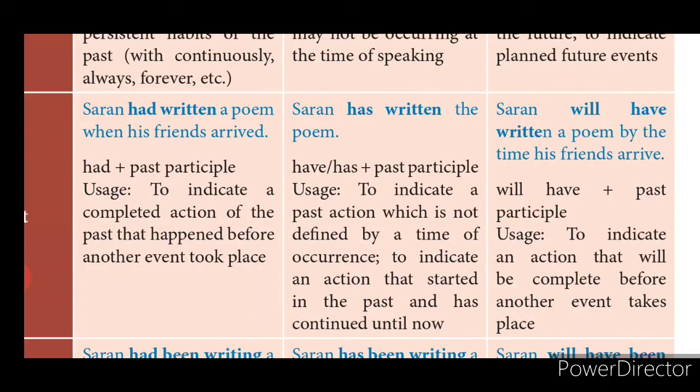But mostly, 85% of the verbs will carry ed or en at the last to form a past participle verb. Okay, listened, listened.